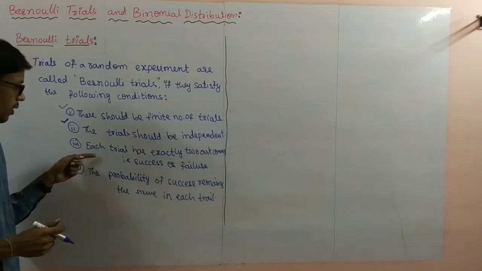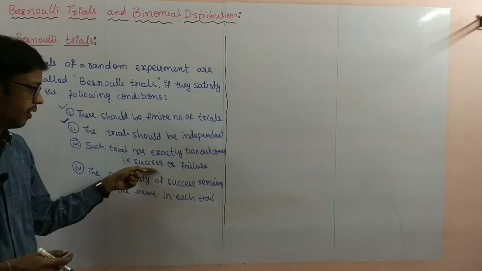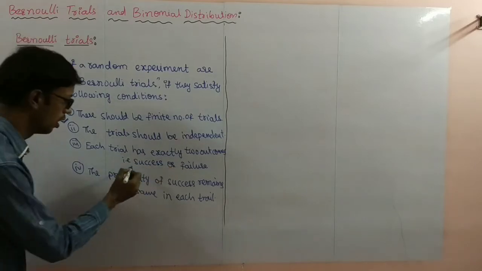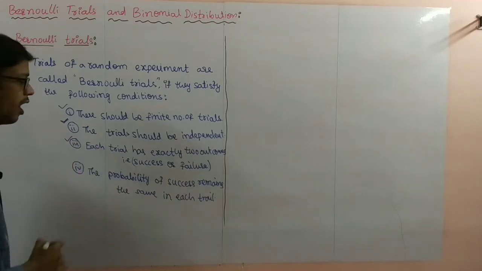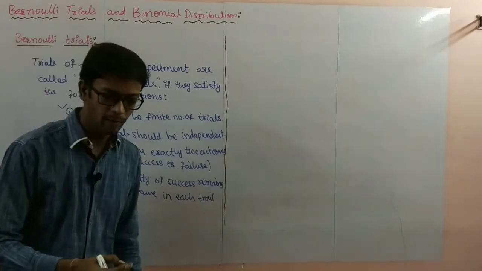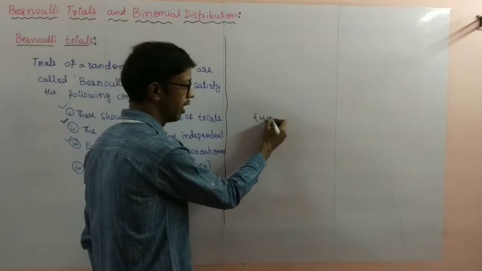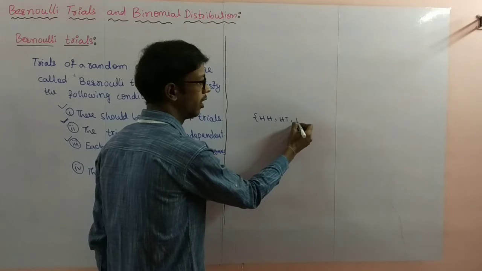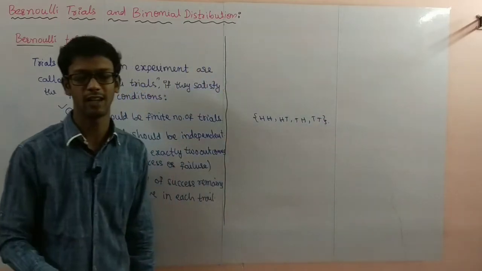Next, each trial has exactly two outcomes, that is, success or failure. For example, I am taking 2 times tossing a coin: head head, head tail, tail head, tail tail. Getting head is success.